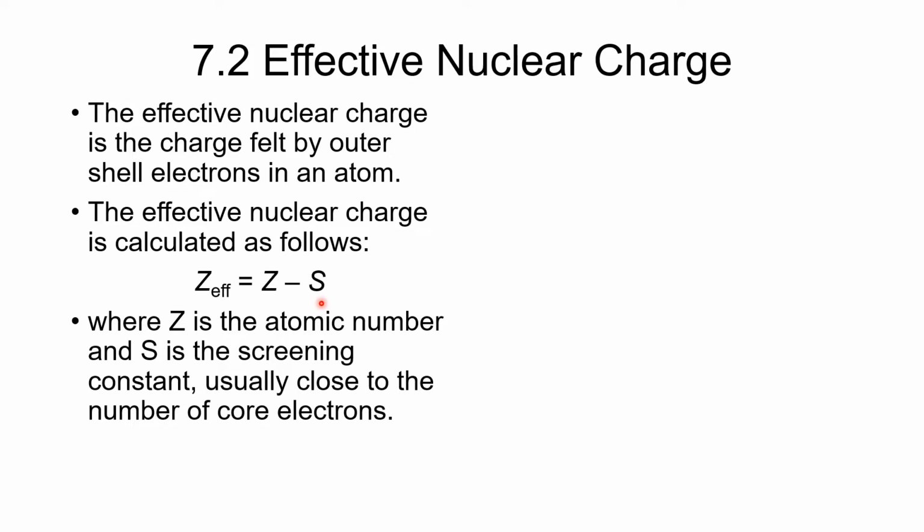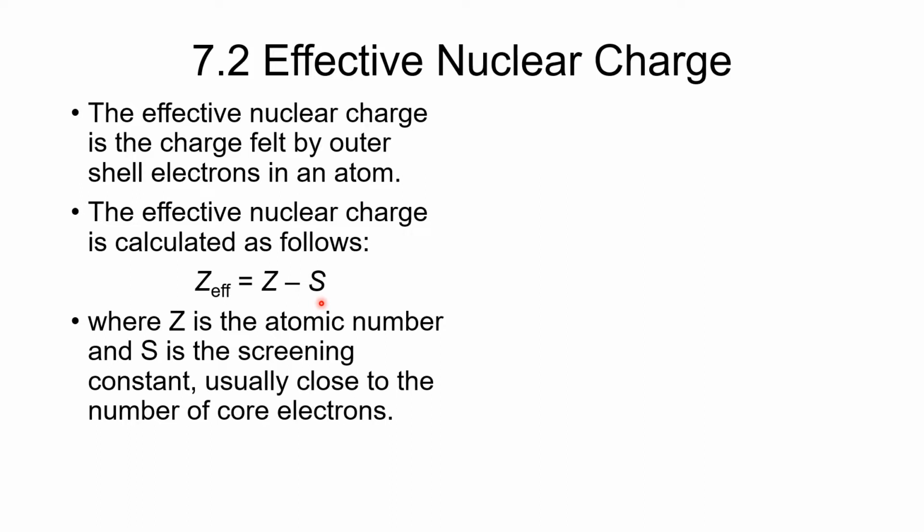And that screening constant is the number of electrons that are in between the outer shell electron and the nucleus. What is happening is that those electrons effectively screen the nucleus from those outer shell electrons so that it doesn't seem like there is as big a charge as there actually is. That screening constant is approximately equal to the number of core electrons.